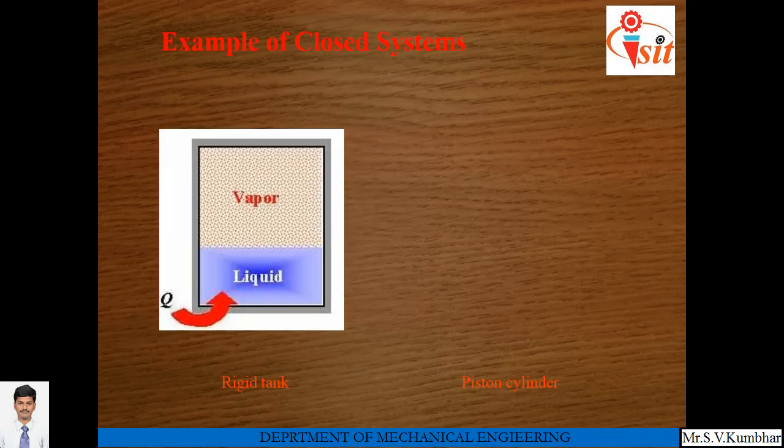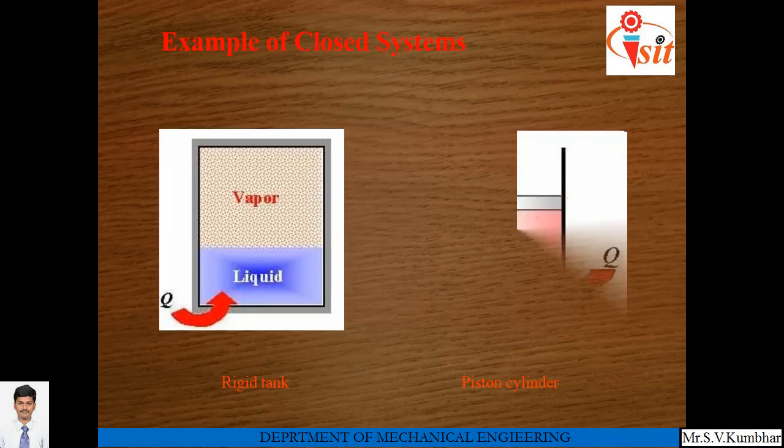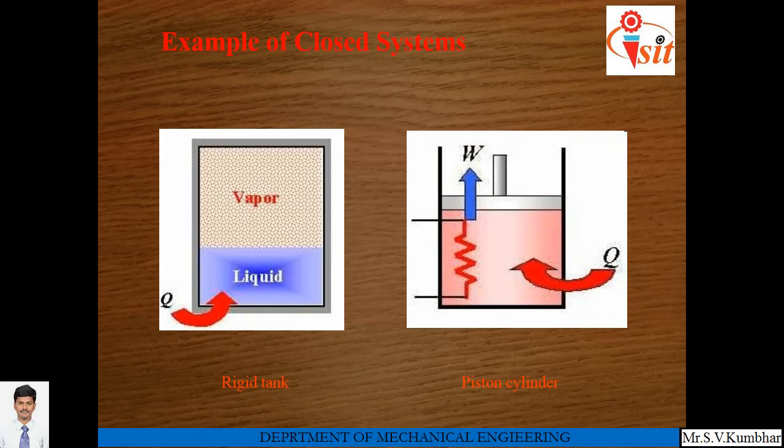A few examples of closed systems are mentioned here. First one, a rigid tank. Second one is a piston and cylinder arrangement. In the first example, a liquid is continuously heated. What will happen? Liquid will be converted into vapor form, and that vapor can be used for different purposes.